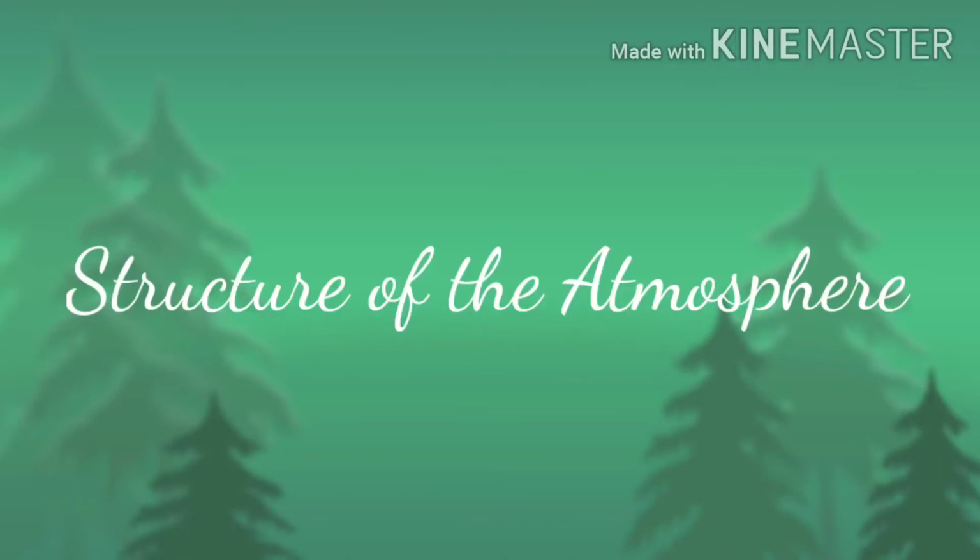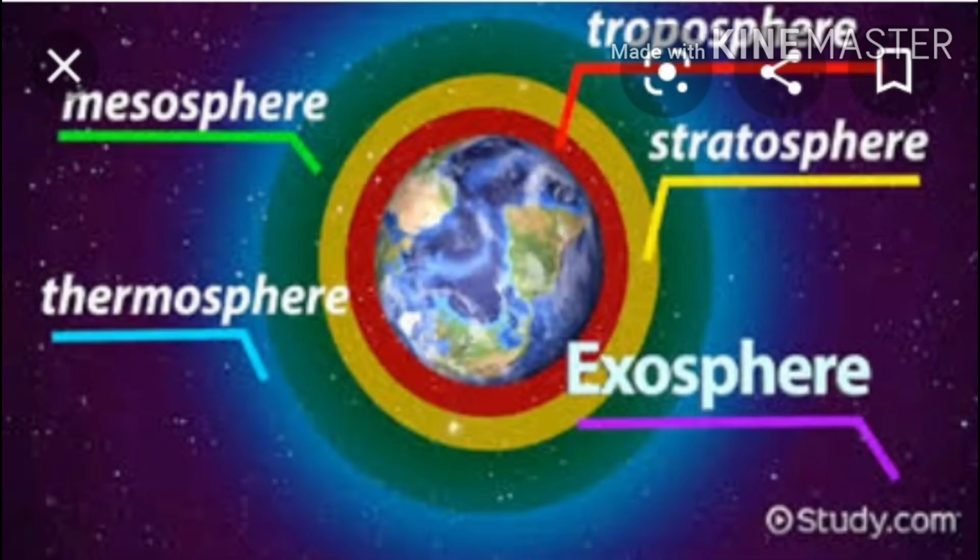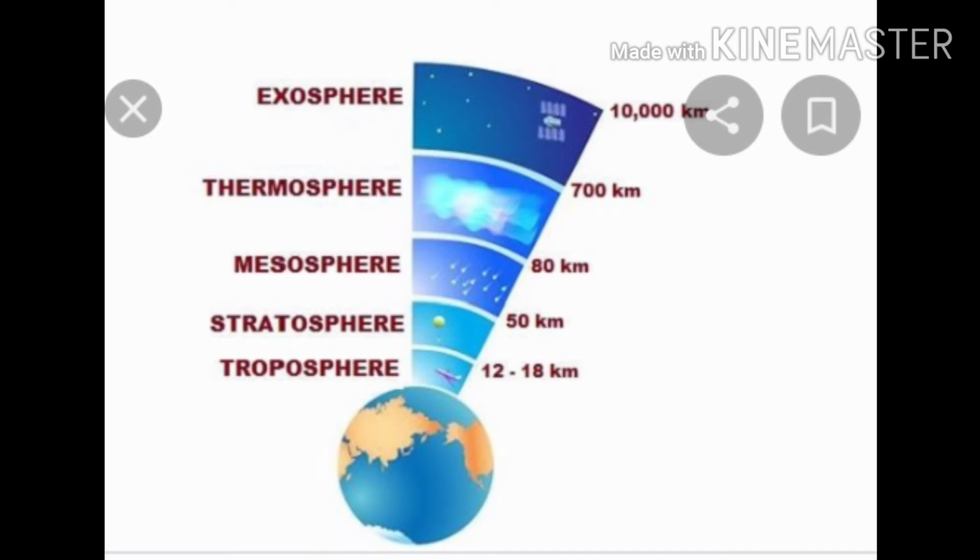Hello students, today I am going to explain to you the second chapter, Atmosphere, new topic: structure of atmosphere. Atmosphere is a layered structure, it means it has different layers, and on the basis of composition, density and temperature, atmosphere is divided into 5 different layers. First is the troposphere, second is the stratosphere, third is the mesosphere, fourth is the thermosphere, and fifth is the exosphere.